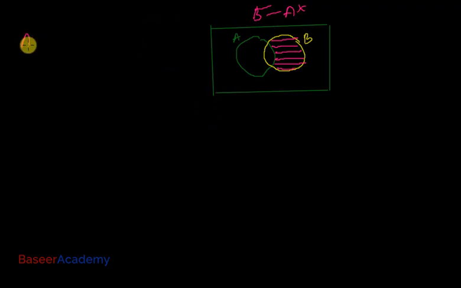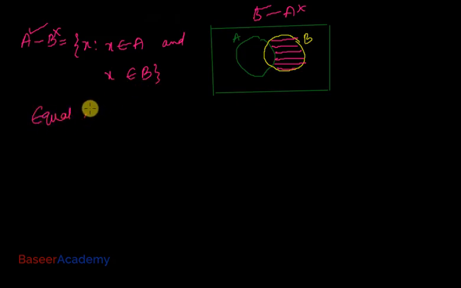How do we write the difference of sets in set builder form? We can write it like this: A minus B contains elements x such that x belongs to A and x does not belong to B.